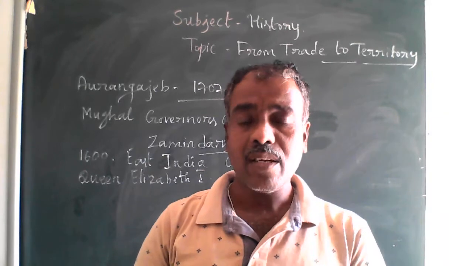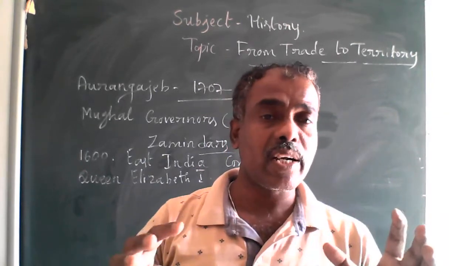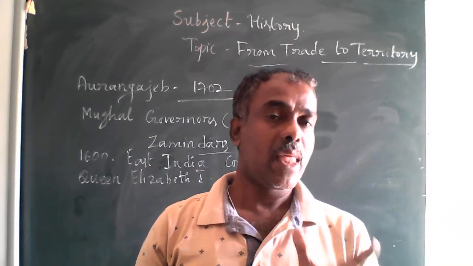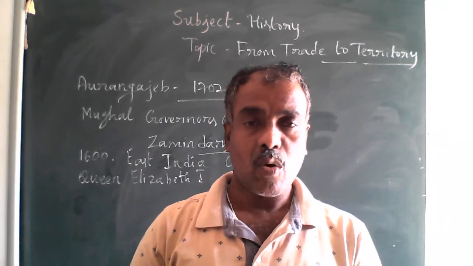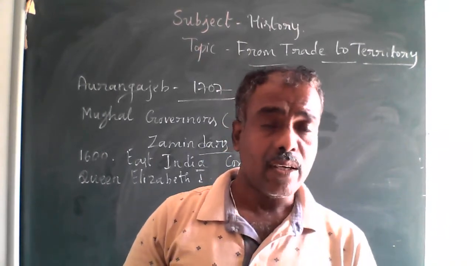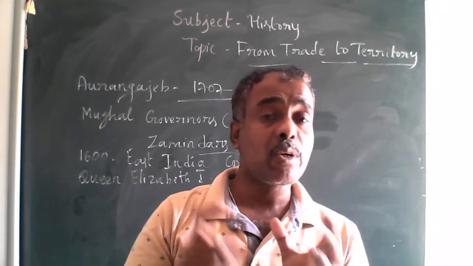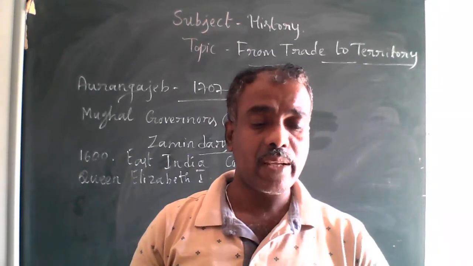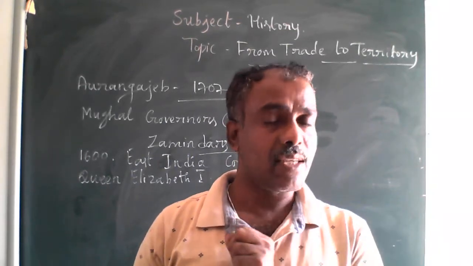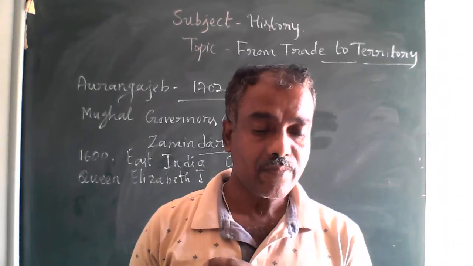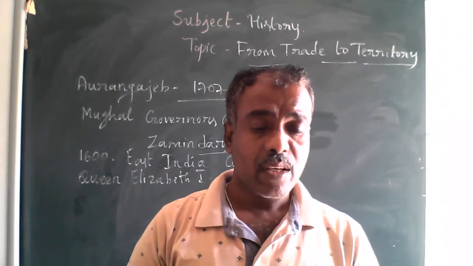Now what happened? The competition started among these European companies. If there is competition, what happens to the price? They pushed the prices up. And after that, again, what happened?